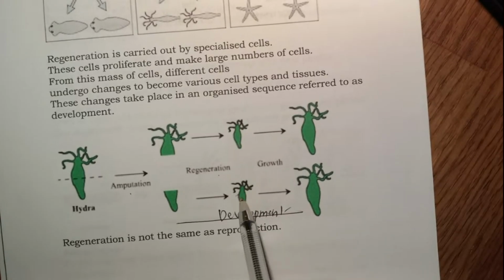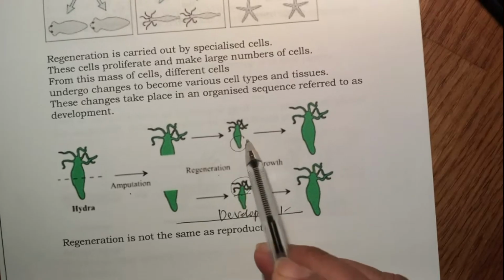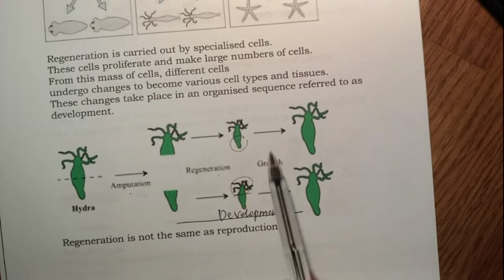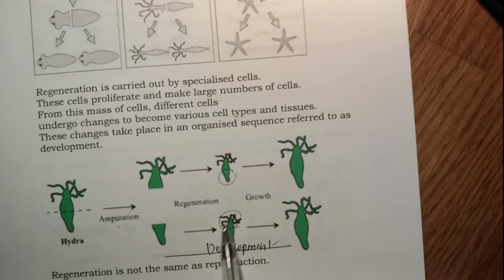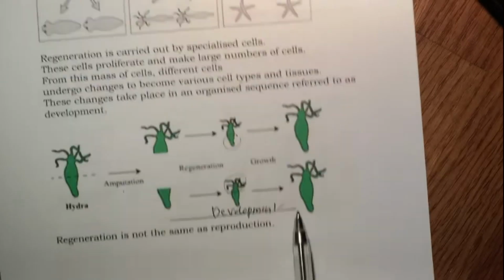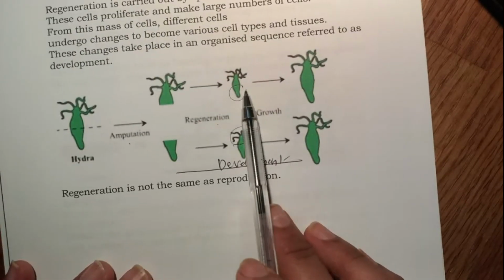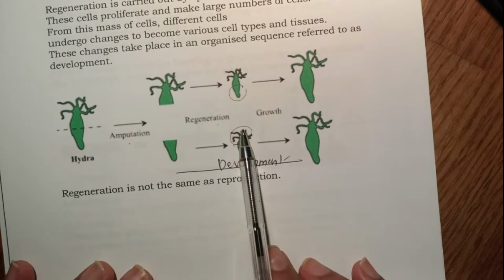Here the remaining part is this upper one, here the remaining part is the lower one. It will be regenerated by these specialized cells in the Hydra, and the whole process is called development. So regeneration is not exactly reproduction. It's not exactly the same as reproduction.